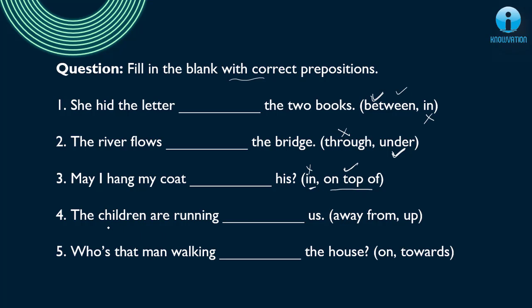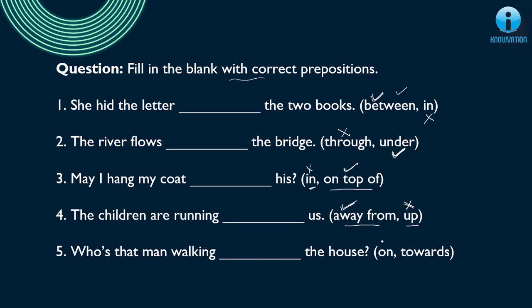Let's see the fourth one. The children are running dash us. So "away from", yes, it is correct. They can run away from us in any direction. So this is the correct preposition of direction. Running up us, "up" does not make sense. So "up" is wrong. Next, who's that man walking dash the house?